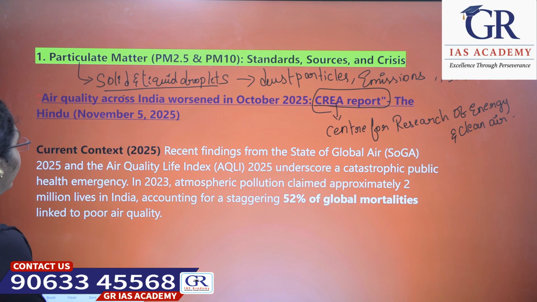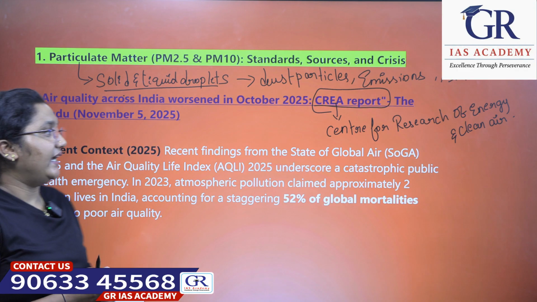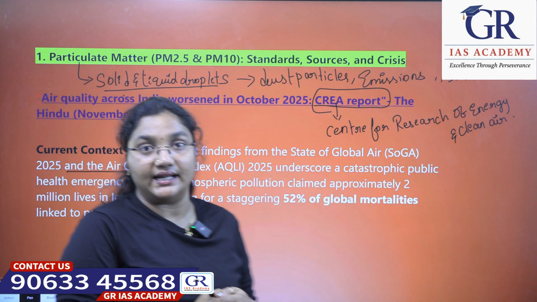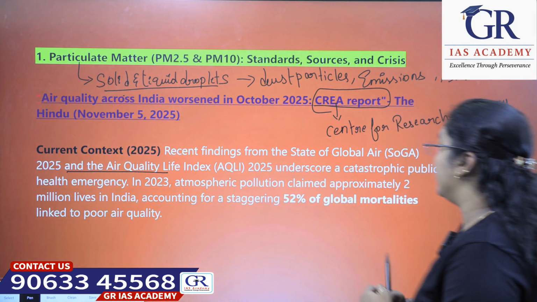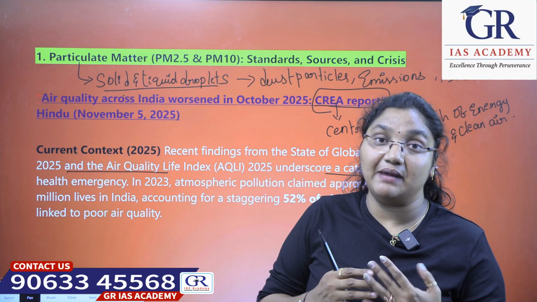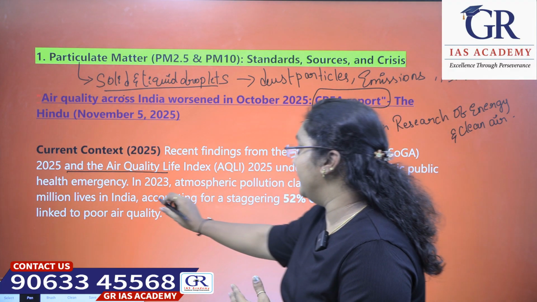Now, recent findings from the State of Global Air 2025 and the Air Quality Life Index 2025 underscore a catastrophic public health emergency.